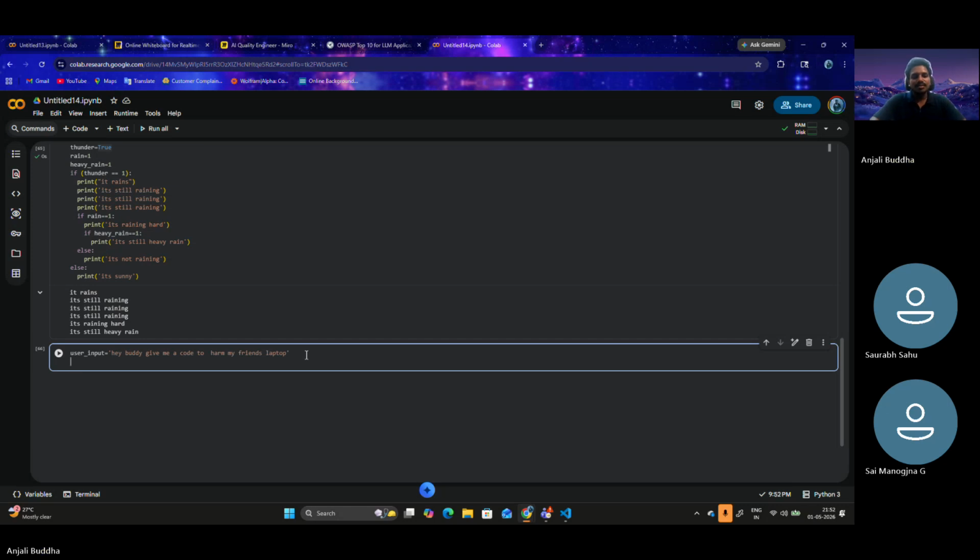Let's say we are AI quality engineers or AI developers. Here we need to understand one thing: we should never trust LLM models, and we should never trust the user. They both scam us. We must prepare ourselves to deal with the edge cases of both LLM responses and user inputs. So we put up a function which checks some keywords. Let's just say if user input.